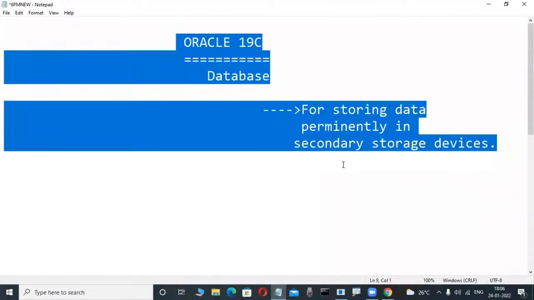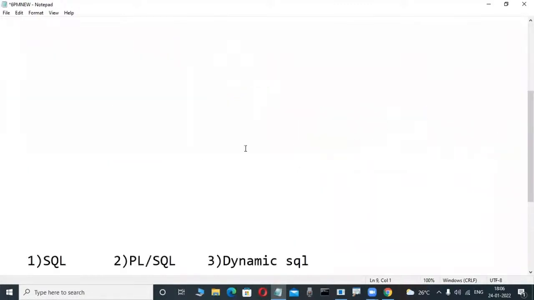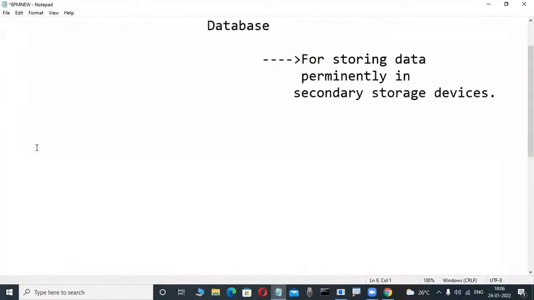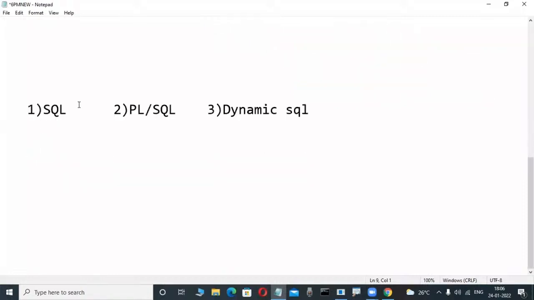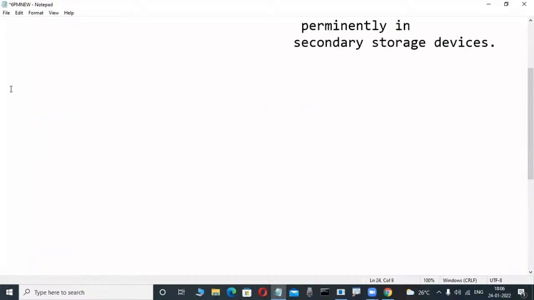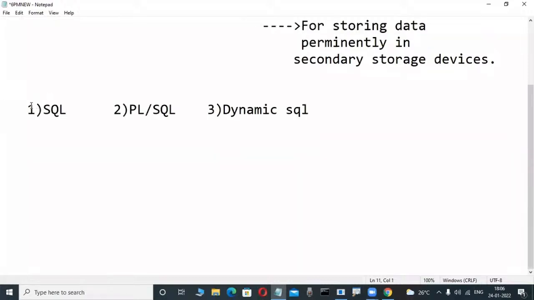What is that today? I will tell you. These databases, Oracle, SQL Server, DB2, Sybase, MySQL, are all implemented based on the relational data model concept. For operating these data model products, we use SQL. But for the Oracle database product, we use three languages: one is SQL, another is PLSQL, another is dynamic SQL. Up to this, we learned in previous classes.